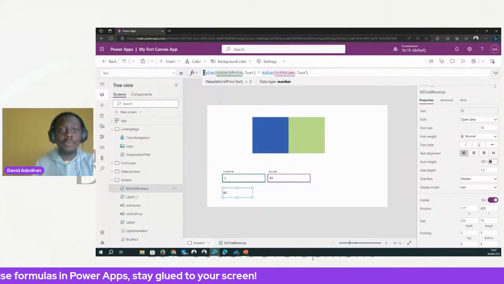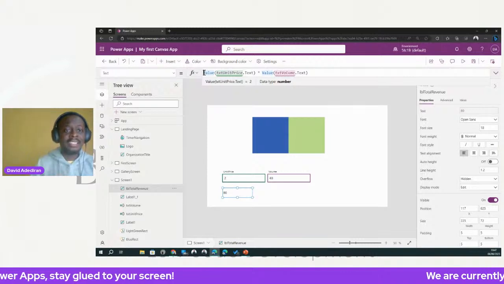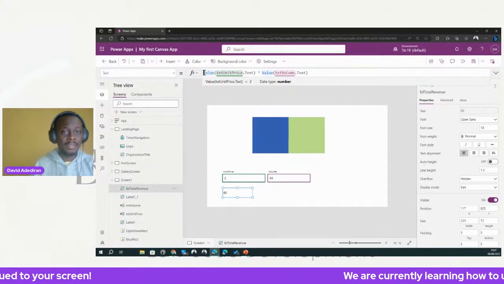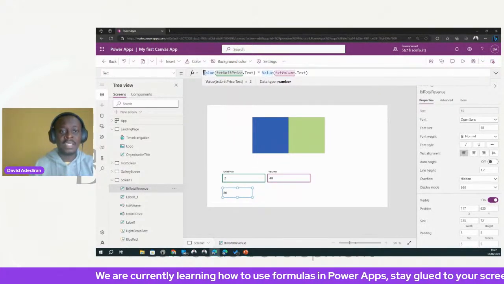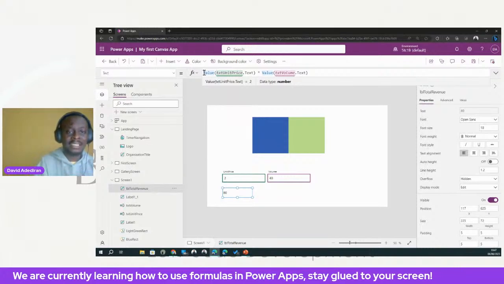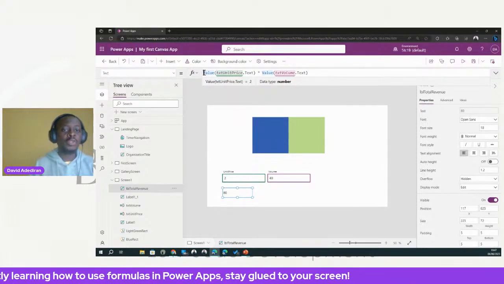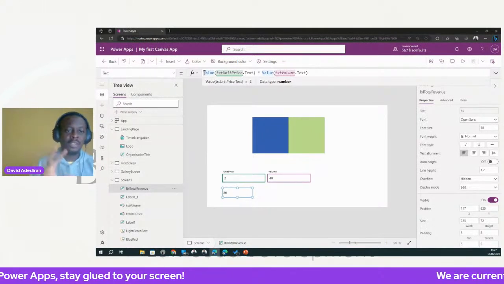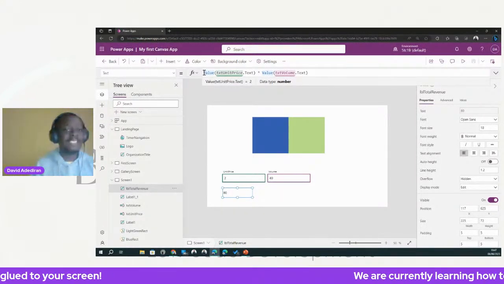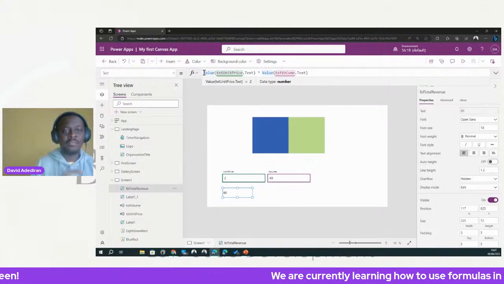Text is like the opposite of value. Text takes a number and converts it into a text. In fact, text takes anything as long as it can convert it into a text data type. Because we want to format it as a currency, with the naira symbol and all those special things, it has to be a text, because text can do that formatting properly.